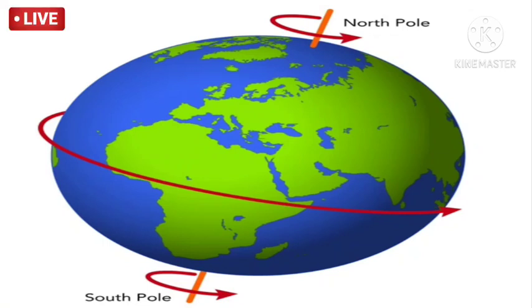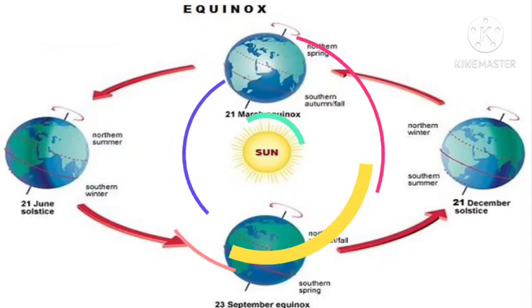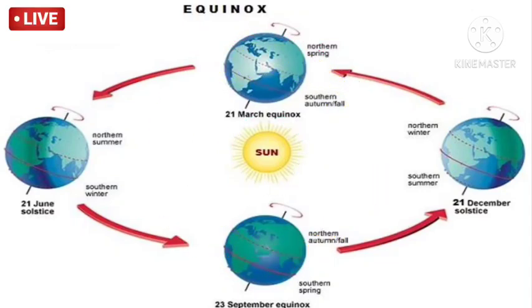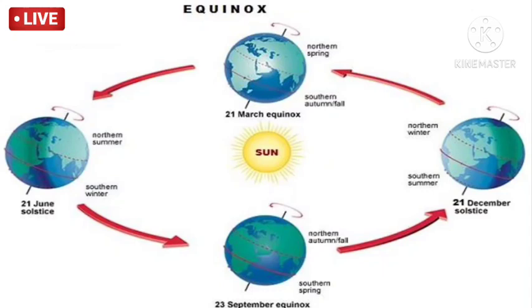Understood, my dear? For your better understanding, I am going to show you another one. You can see here how the earth completes its one revolution around the sun in different months. How the seasons are happening, how the sun rays are falling on the earth in different months and different places.